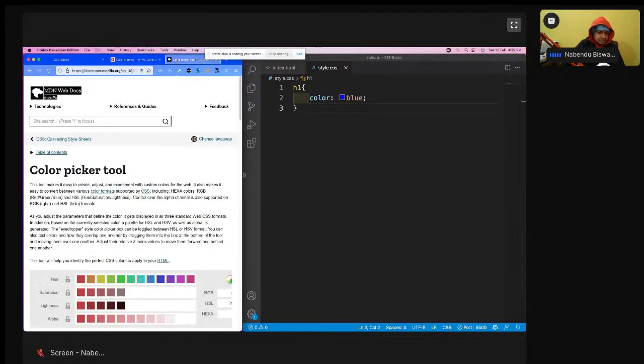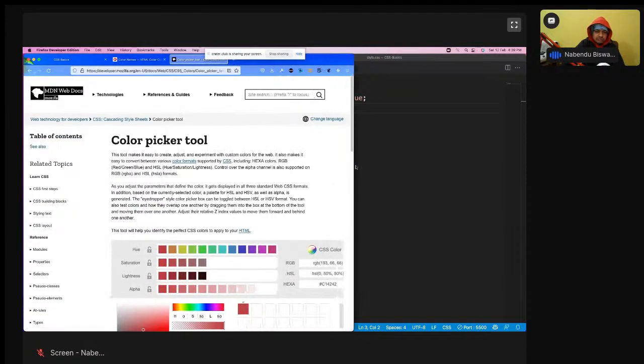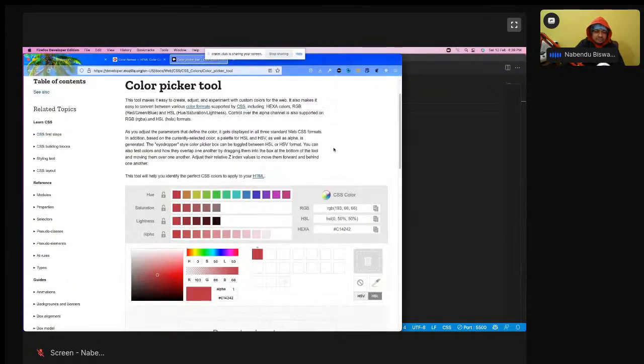Okay, so the site is not responsive. The 3 different color ways are known as hexa, HSL, and RGB. Hexa, HSL, and RGB are the 3 different ways to give the color. Okay, so what is this hexa?